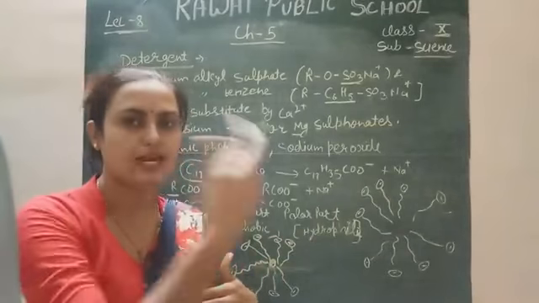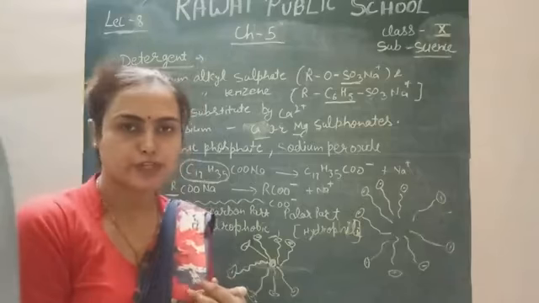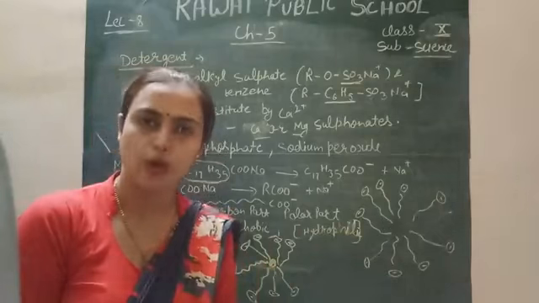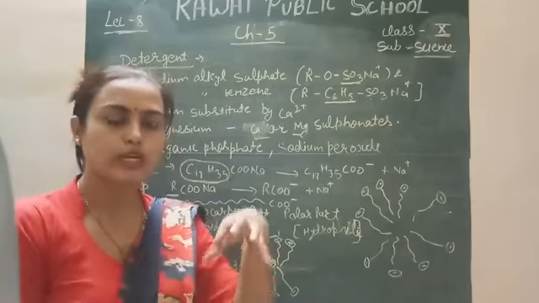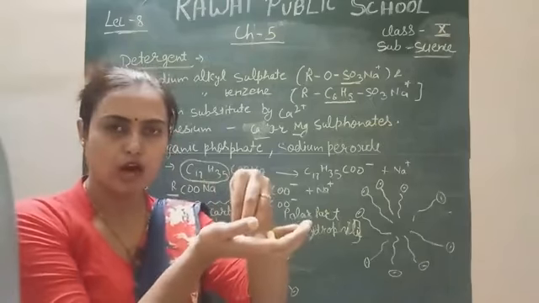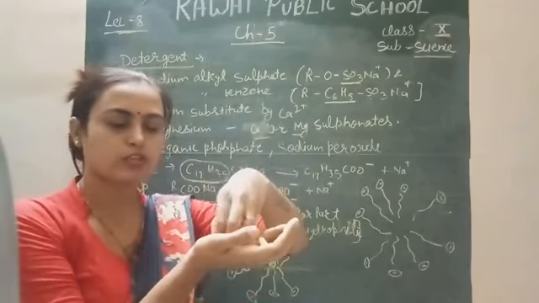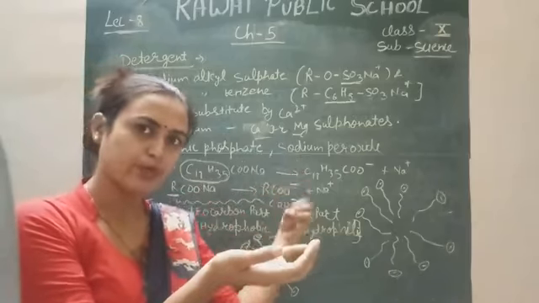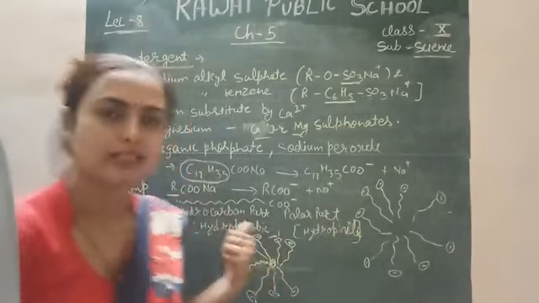So the negative part is present outside the micelle and dissolves in water, and the hydrocarbon part easily dissolves into the oil part. Because it dissolves into the oil so easily, the oil or stain on the surface of your fabric comes out into the detergent water, and your fabric becomes clean due to this micelle formation.